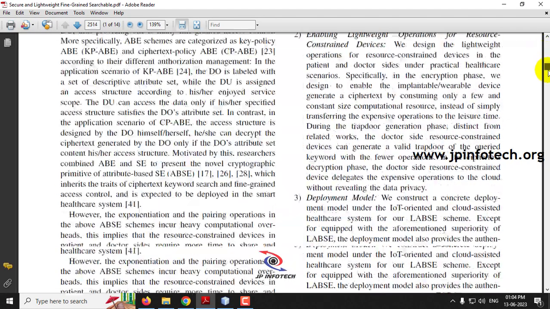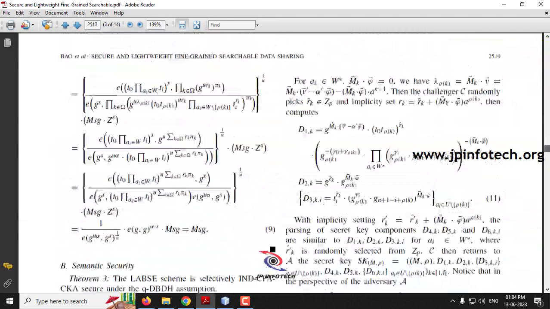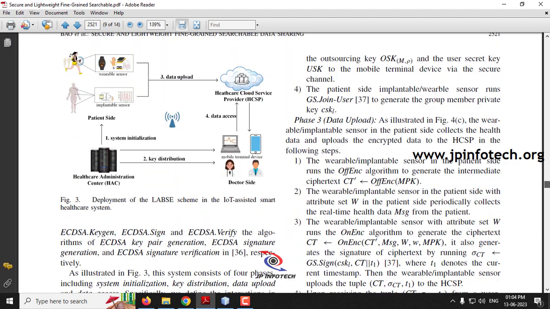So now let us see the architecture of the system. Here you can see the entities: the patient side, the doctor side, the HAC, that is the healthcare administration center, and also the cloud service provider. Here, as we are doing only a software project, we are not going to use any kinds of devices. Instead the patient will upload their data manually to the cloud service provider.